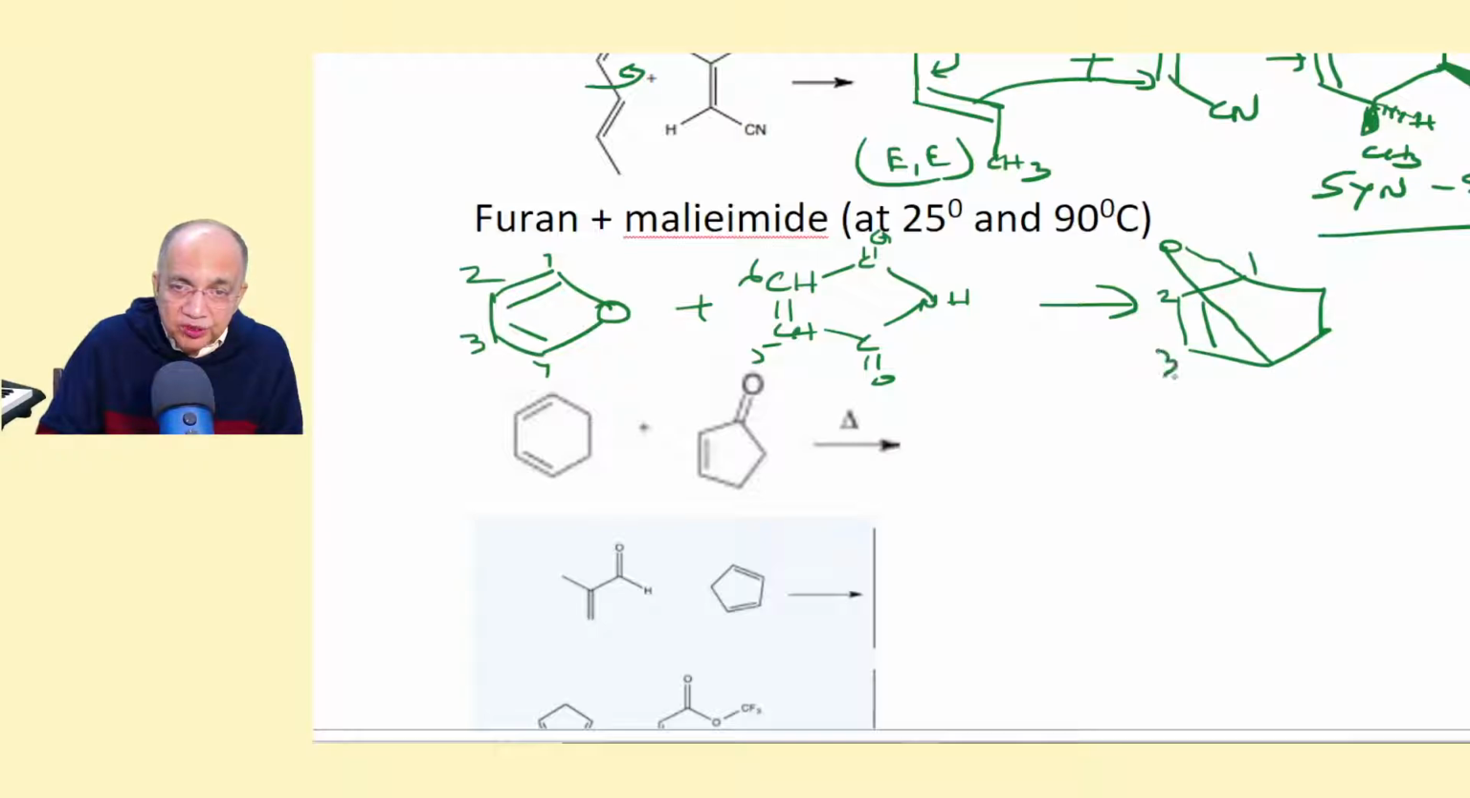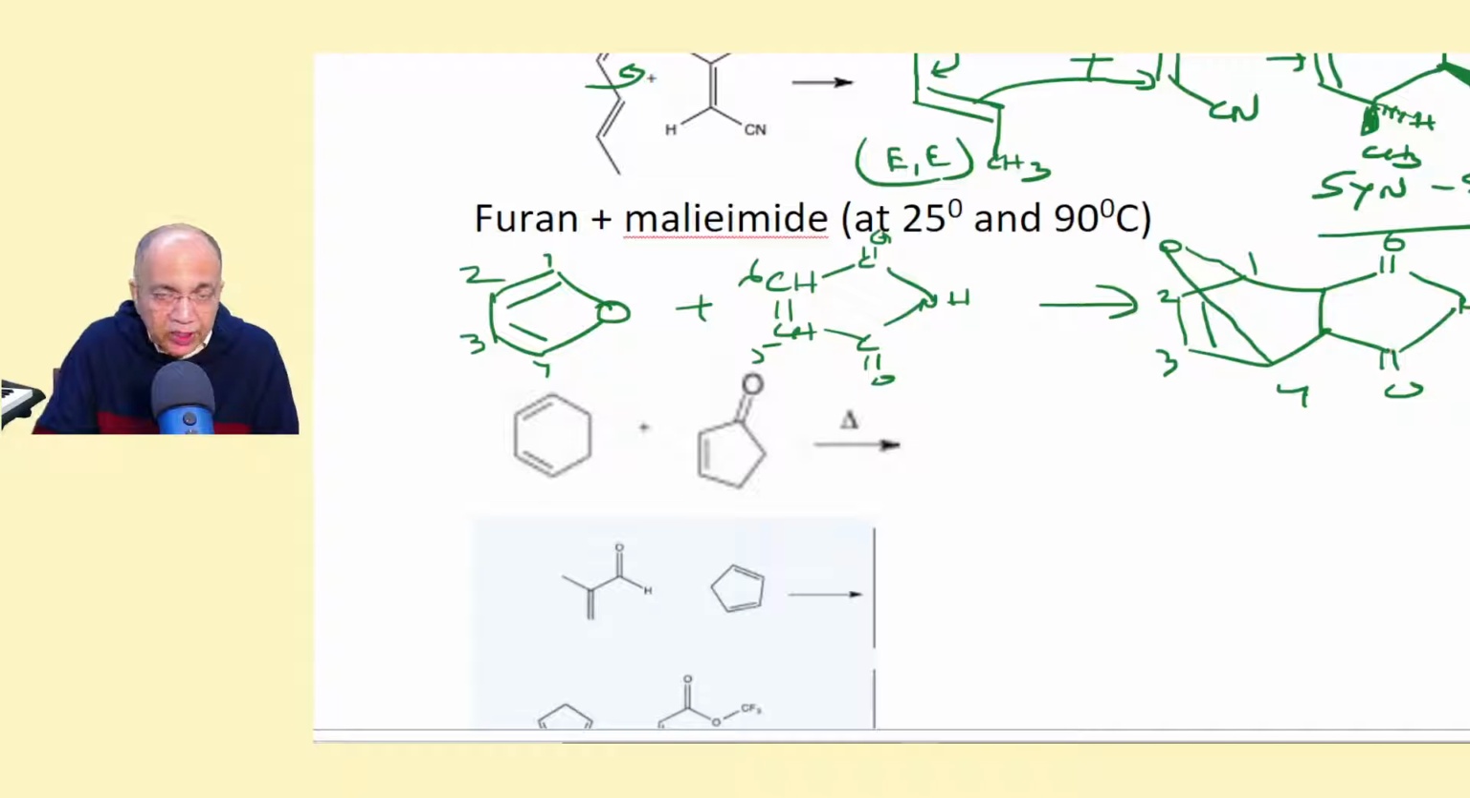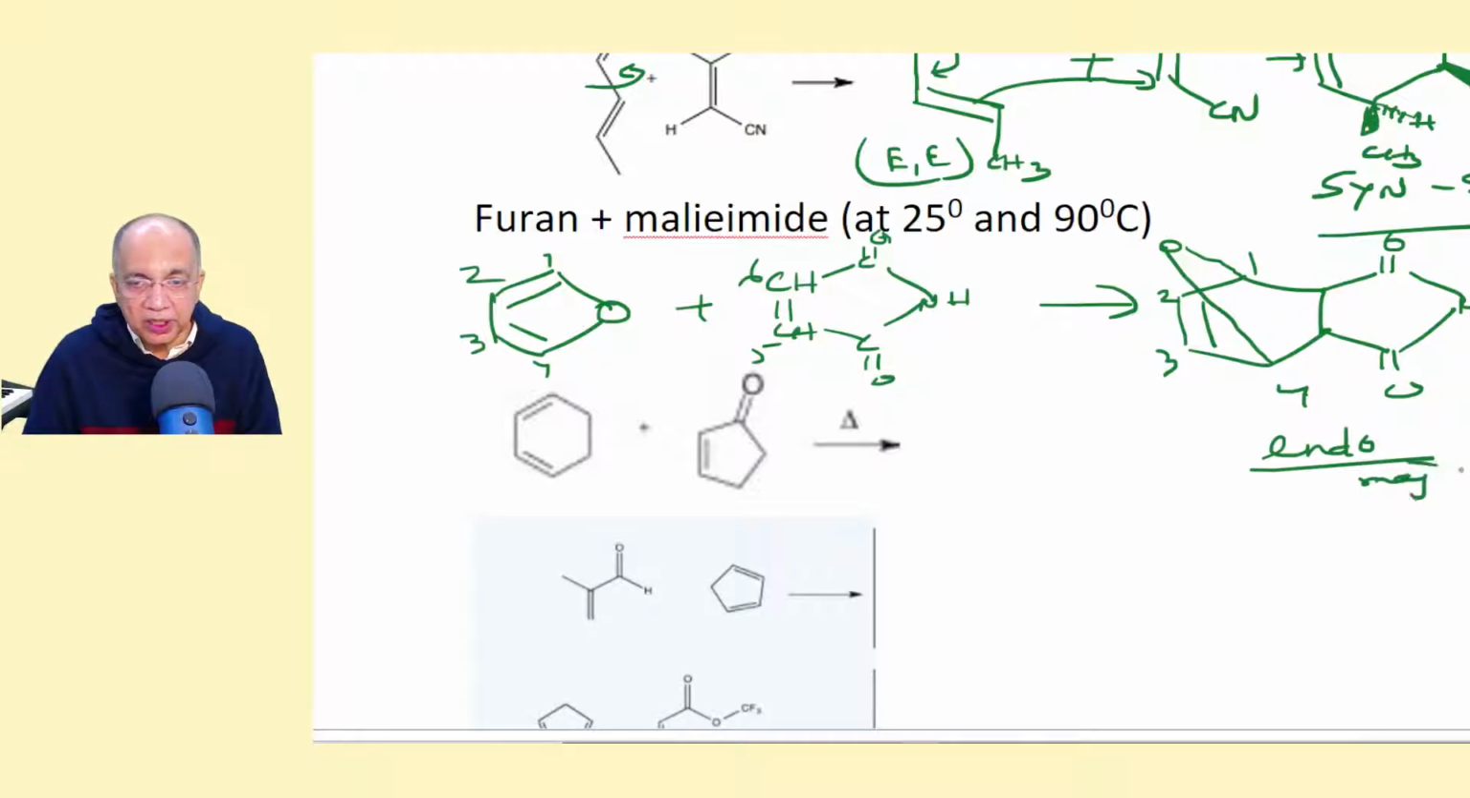1, 2, 3, 4, and whatever was there will be there like that without any change. But this should be endo, because it will be falling down, because I have not drawn a good picture. I would have shown it falling down, so that this pi bond and this group will remain on the same side. So endo is the major product. It also has exo.